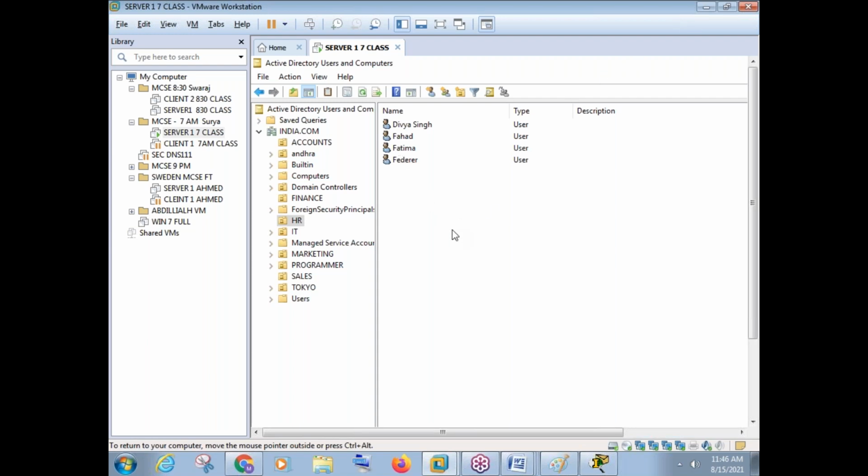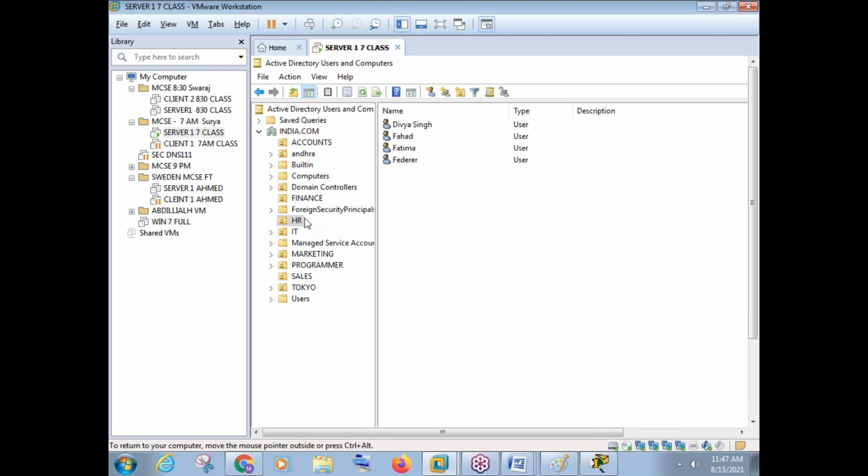So now what you see here on this screen, this will be the same screen you will see in any company where there is a Windows server. A department will be there with the name HR. Okay, users will be different. It will not be like Divya Singh, Fahad, Fatima, or Federer. It will be some other users for sure, but this is what it looks like.